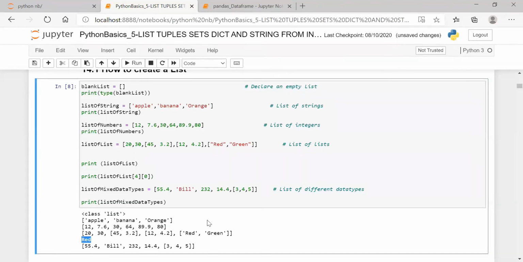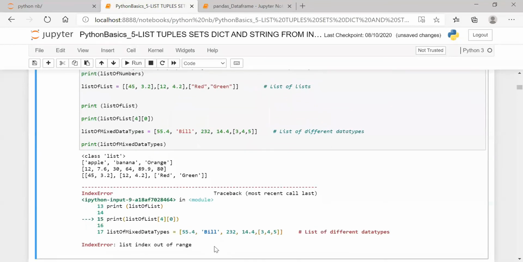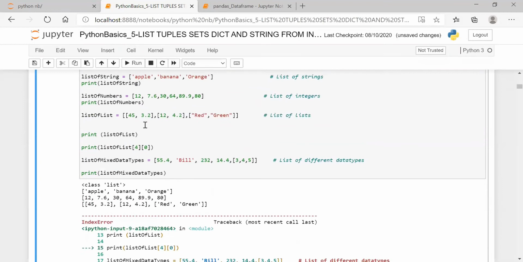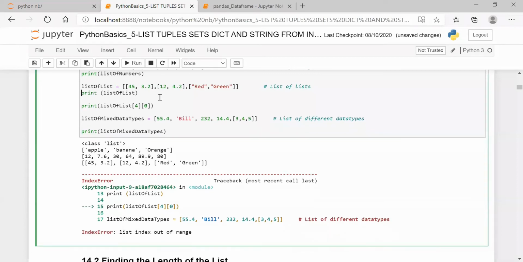The list also has a number, for that only I have given this. I'm just going back to the previous one so that I can explain this. See here, I'm getting the index error because there is no fourth index here. See, 0, 1, 2 is there. I gave 4 of 0, I'm getting list index out of range. You'll get the error. Identifying the error is also very, very important in this concept.